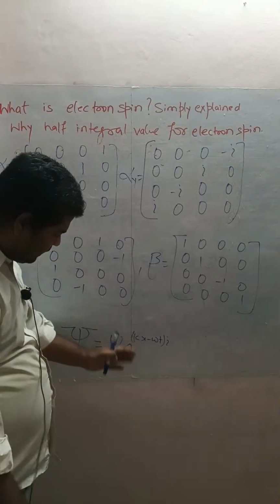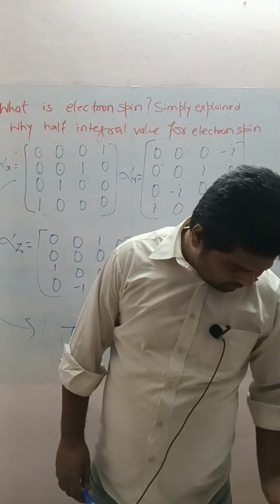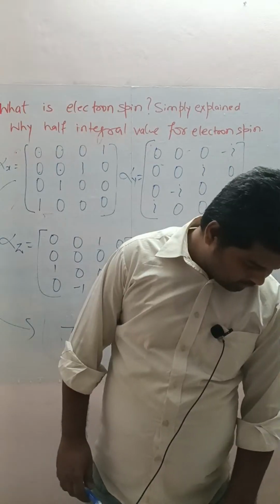And after getting through this, sorry, for the free particle, B is equal to 0.